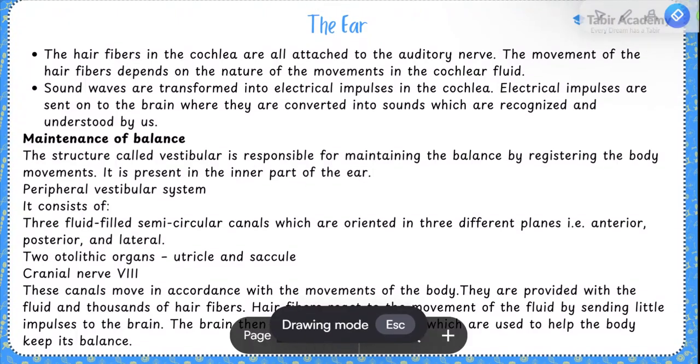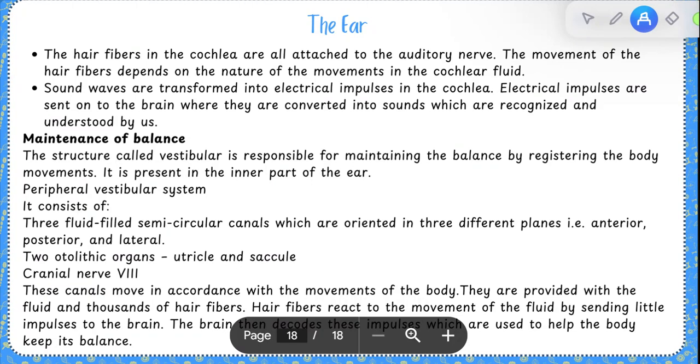Right. So, lastly, we are going to discuss the maintenance of balance. But before that, let's wrap up the last part. The hair fibers in the cochlea are attached to the auditory nerve, and the movement of the hair fibers depends on the nature of the movements in the cochlear fluid, right? So sound waves are transformed into electrical impulses in the cochlea, and these electrical impulses go towards the brain, which are converted into sounds which are recognized and understood by us.